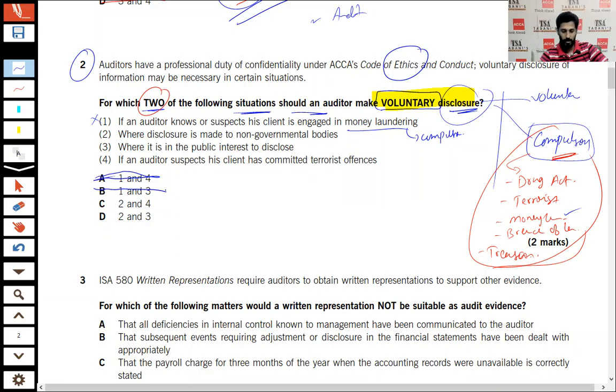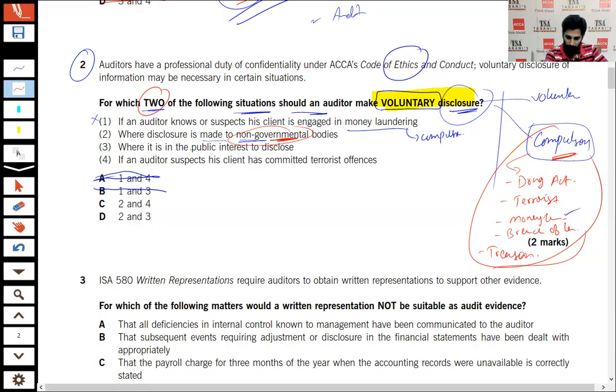Number two, where a disclosure is made to non-governmental organizations. See, a non-governmental organization is something which is not controlled by the government. And if the government is asking us as an auditor to report something related to the client entity, we have to report it, because that has become a compulsory requirement. But it's a non-governmental organization, and yes, it will be included. So option 2, and options C and D are left.